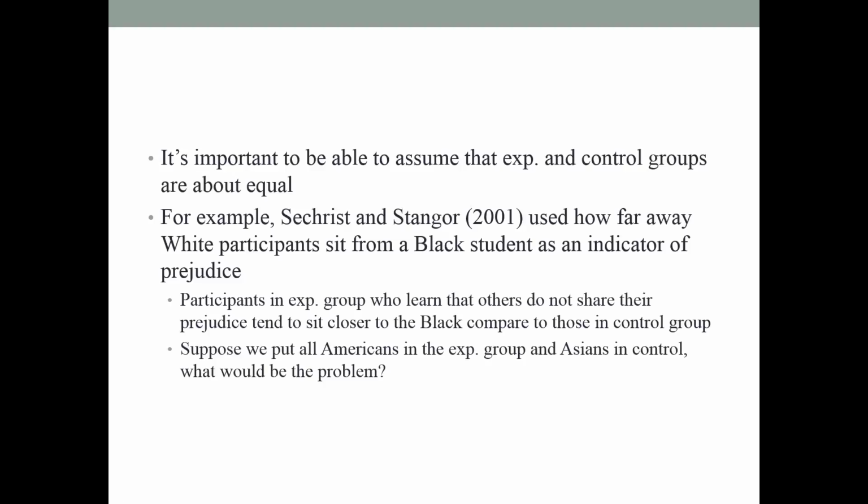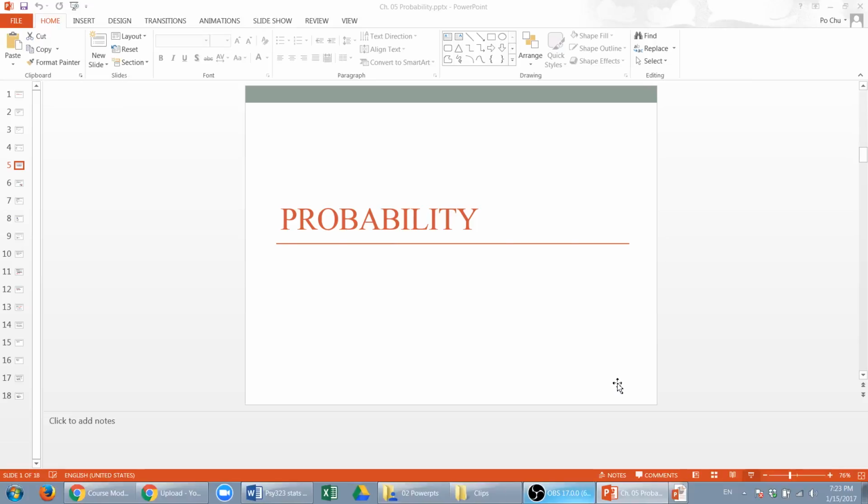Okay, now suppose we put all Americans in an experimental group, Asians in control. That will be the problem. Of course, it's a confound. You have two things that are different, right? One is this IV: the experimental group people learn others do not share their prejudice belief, and we also have race difference. When the result comes out, we don't know which one causes this outcome. Okay, so random sampling and random assignment, they are important.